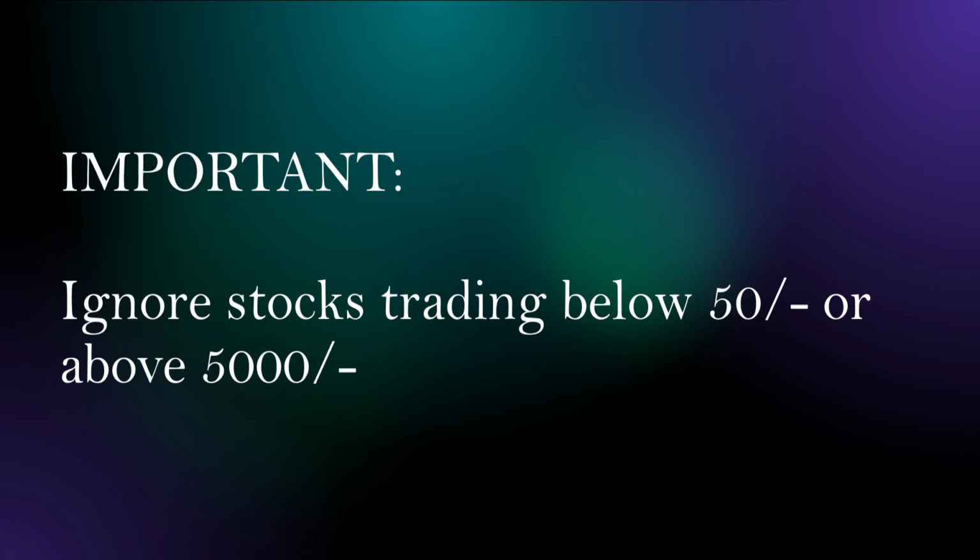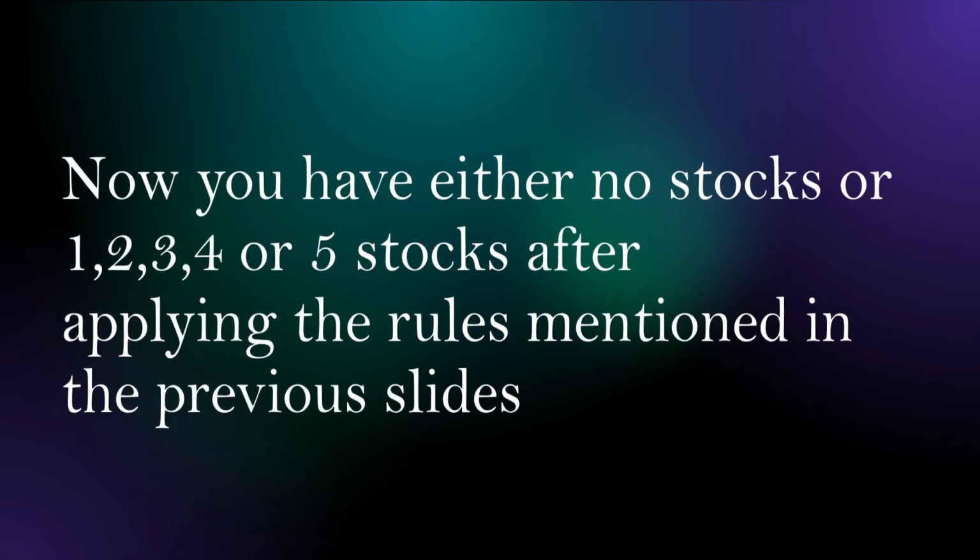Another important thing I consider in this backtest is we should not be trading stocks below 50 rupees or above 5,000 rupees. That means we are going to trade only stocks priced between 50 rupees and 5,000 rupees. Now, based on the stock selection rules I have explained in the previous slides, you have either no stocks, or 1, 2, 3, 4 or 5 stocks selected for trading on the day. If there are no stocks selected as per the criteria, don't do any trading on the day with this strategy.